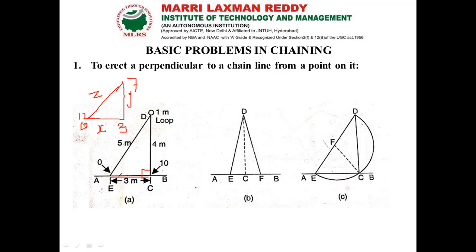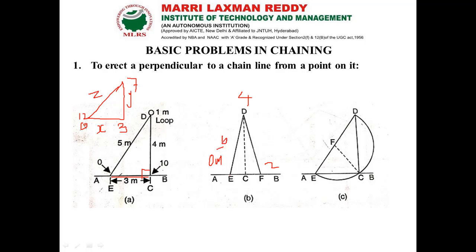The second method: we have our tape. This is 0 meter, here we take 2 meter, here 4 meter, and here 6 meter.